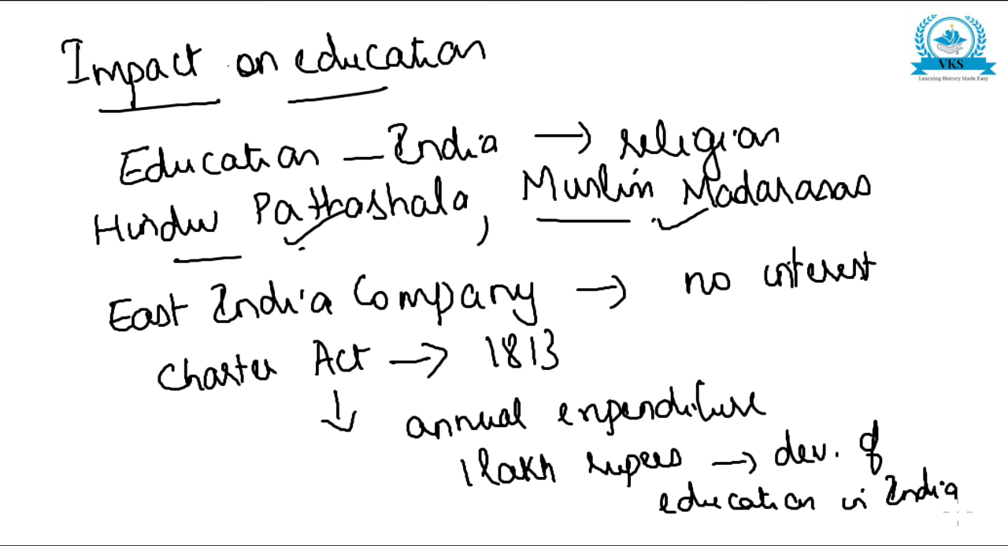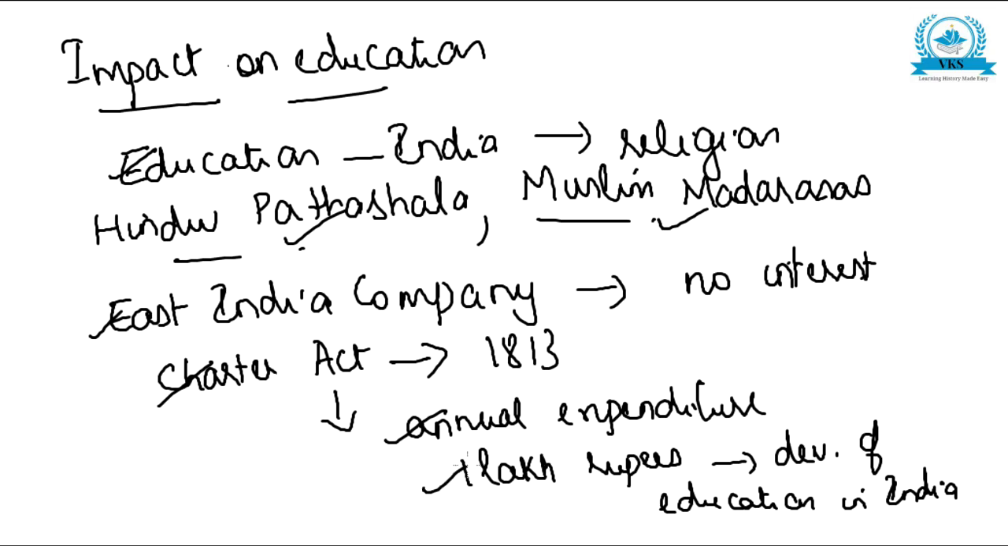Okay, so I hope you understood the background. Education in India was based on religion. Hindu Pathashalas and Muslim Madrasas imparted education. The East India Company in the beginning did not show any interest towards educating the people. The Charter Act was passed by the British Parliament in 1813. According to this act, it provided for an annual expenditure of rupees 1 lakh for the development of education in India.